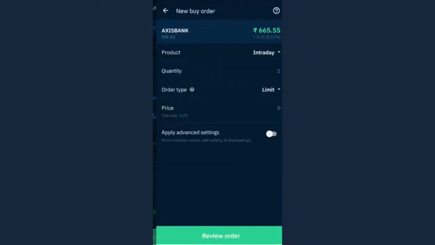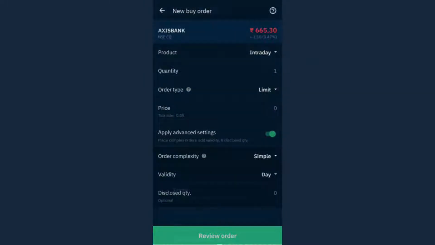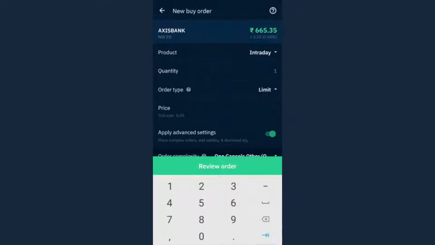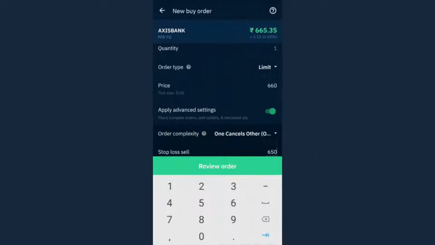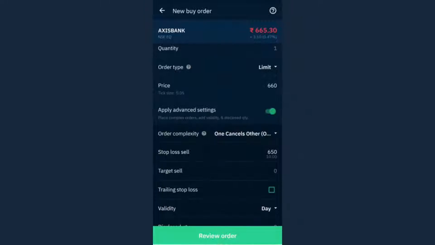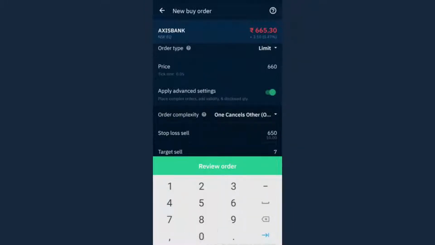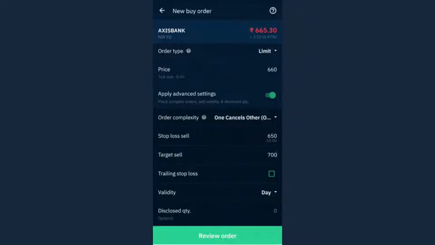If I place a buy order, then the stop loss and the target both will be sell orders. See, stop loss sell, target sell. So let's say I want to buy at 660. My stop loss is 650, so 10 rupees loss per share, and my target is, let's say, 700 rupees, so 40 rupees per share is my target, right? I am ready to buy at 660 rupees. After that, if the price goes to 700, immediately sell it off, because that's the target sell order. And if the price goes to 650 rupees, then automatically sell it, because that's my stop loss order, right?